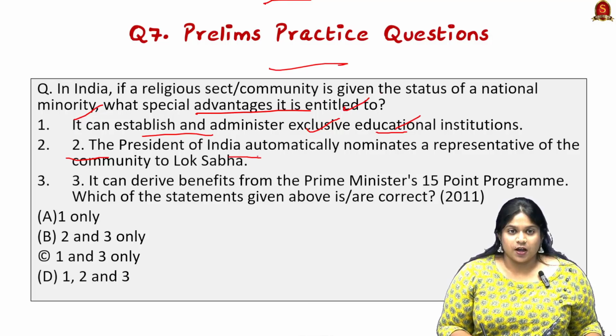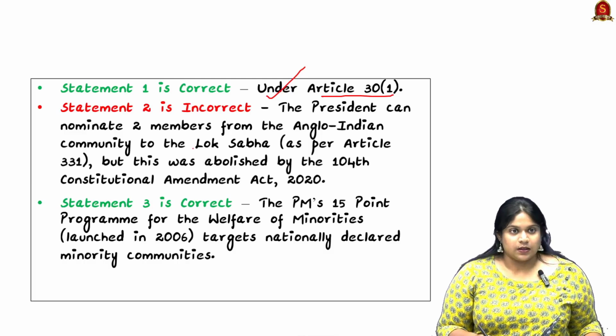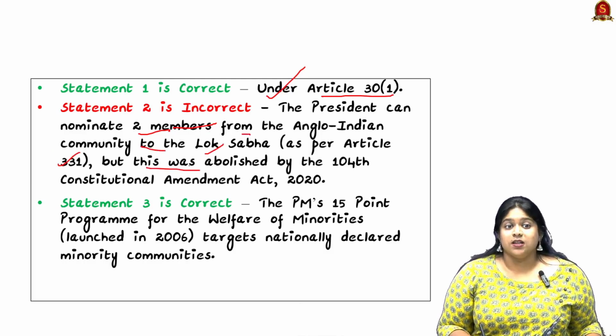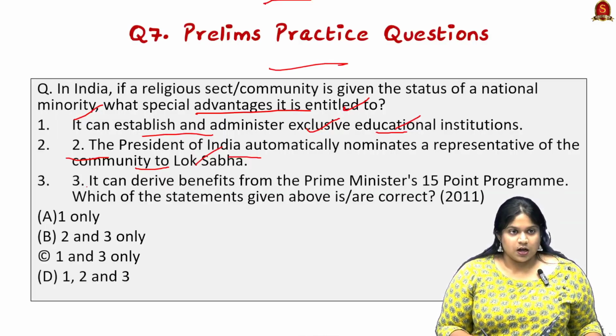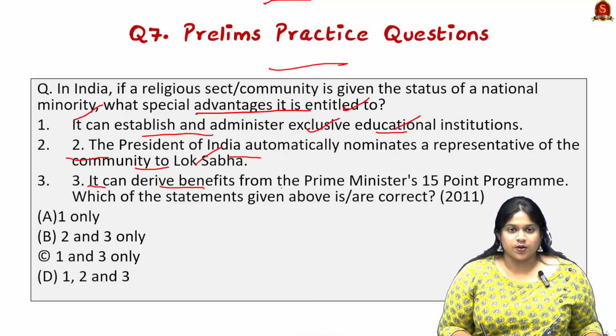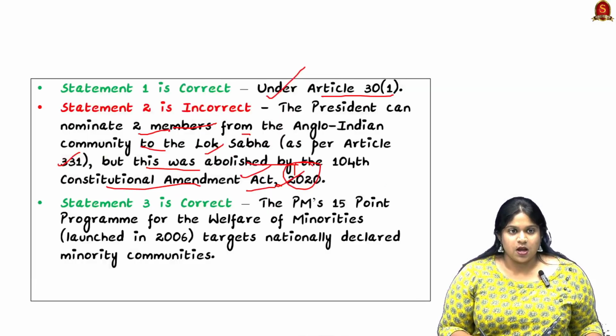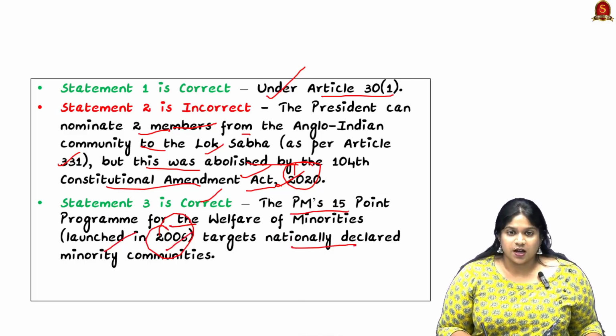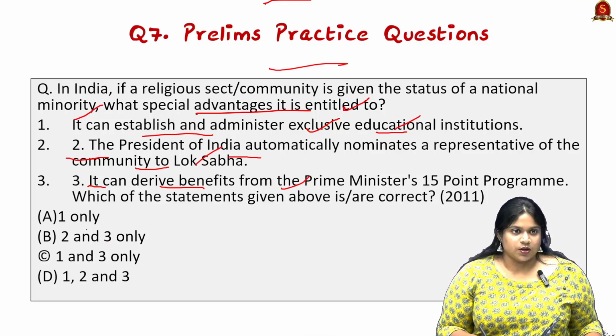Now, the second statement: the President of India automatically nominates a representative of the community to the Lok Sabha. I think it's incorrect because the President could nominate 2 members from the Anglo-Indian community to the Lok Sabha as per Article 331, but this was abolished by the 104th Constitutional Amendment Act of 2020. Now, the third statement: it can derive benefits from the Prime Minister's 15-point program, and this statement is right. The PM's 15-point program for the welfare of minorities, which was launched in 2006, targets nationally declared minority communities. So only option C is right, 1 and 3 are right.